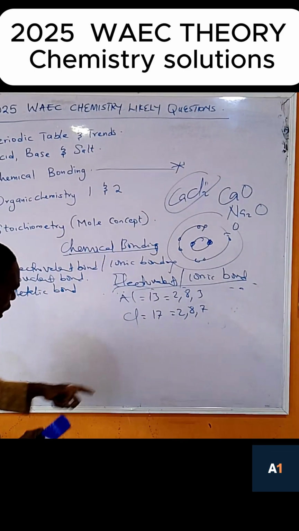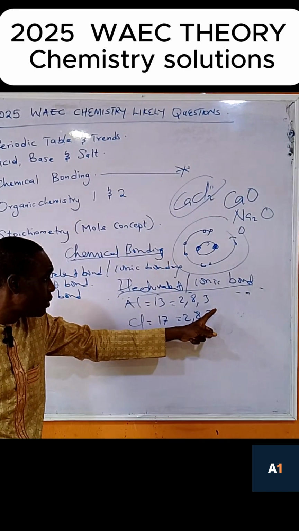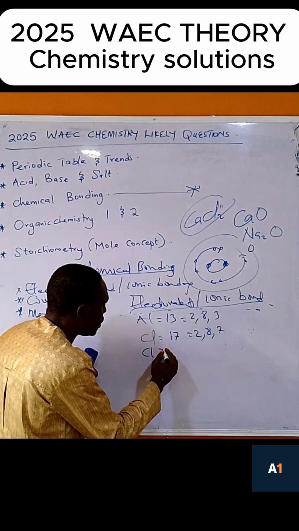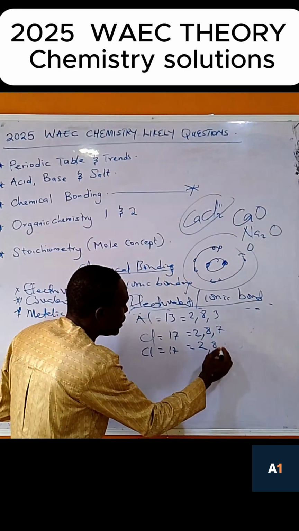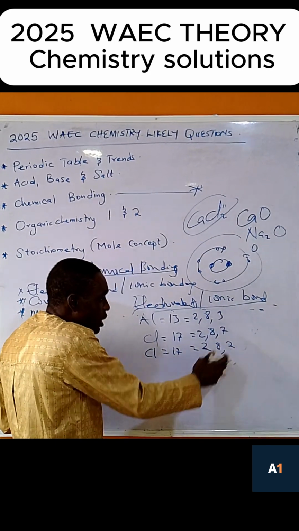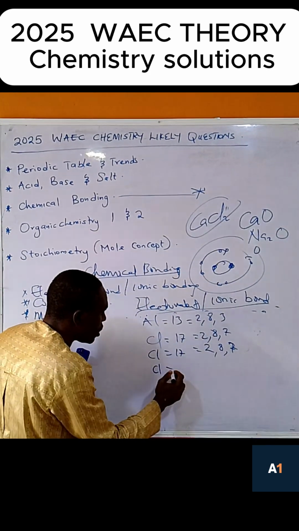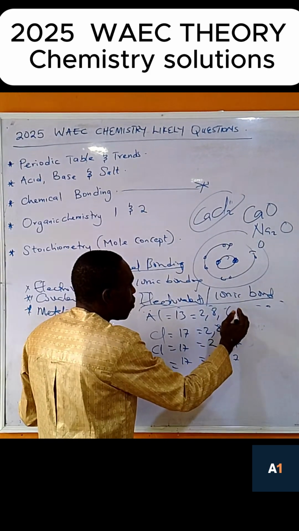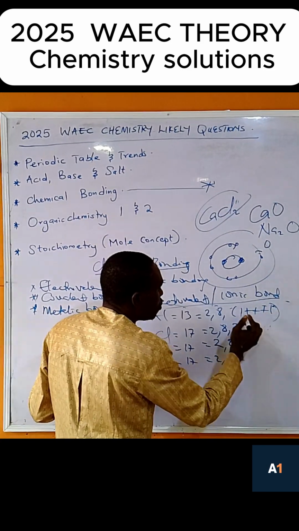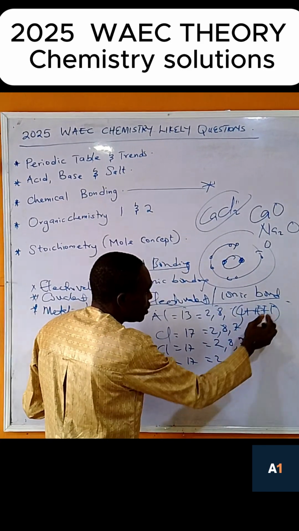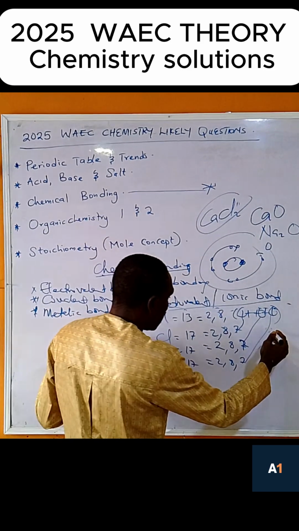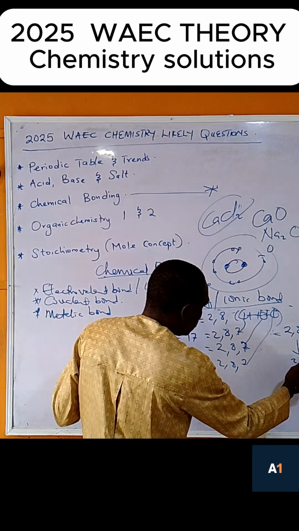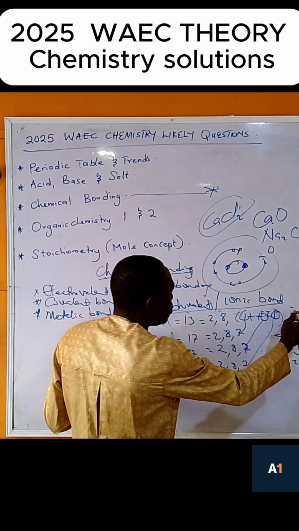Now if you look, this one has 3. So by the time it delivers this one here, this one will be 8. It will remain 2. Call another chlorine here, 17 again. We have 2, 8, 7. So once you take another one here, it still remains 1. Another chlorine, it will be 17, which is 2, 8, 7. So it will now be 1 plus 1 plus 1. This one transfers to this, this one transfers to this, this one transfers to this. So now it will give us 2, 8, 8, all to this one. So this one will now give us 2, 8.